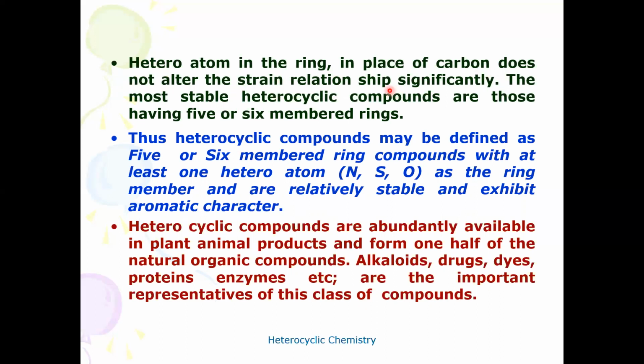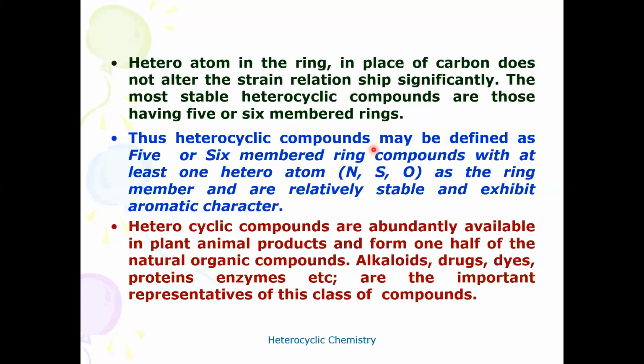The most stable heterocyclic compounds are those having 5 or 6 membered rings. Based on this, heterocyclic compounds may be defined as 5 or 6 membered cyclic compounds with at least one heteroatom such as sulfur, oxygen, or nitrogen as a ring member.